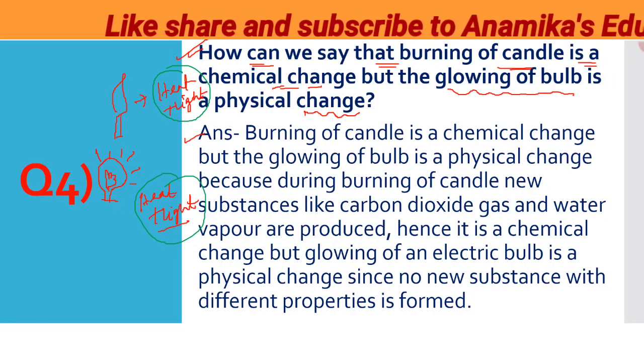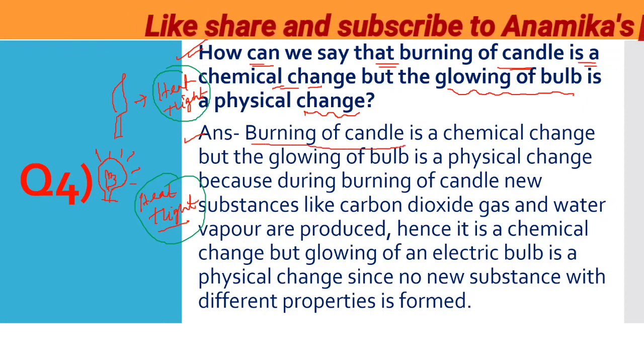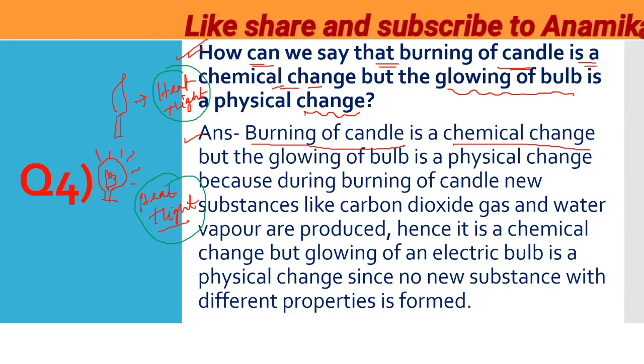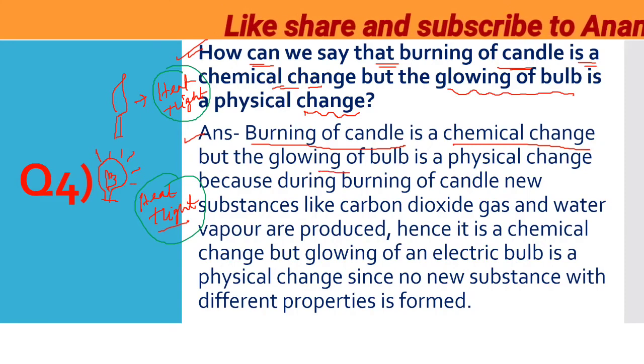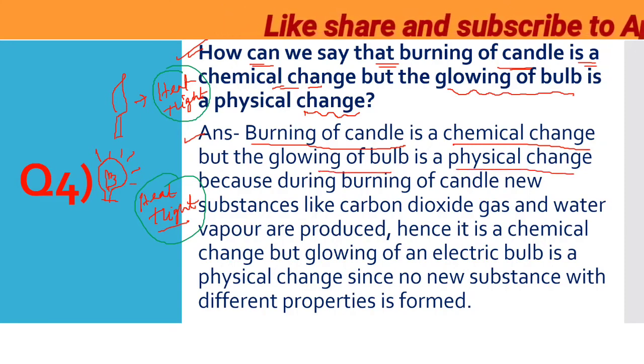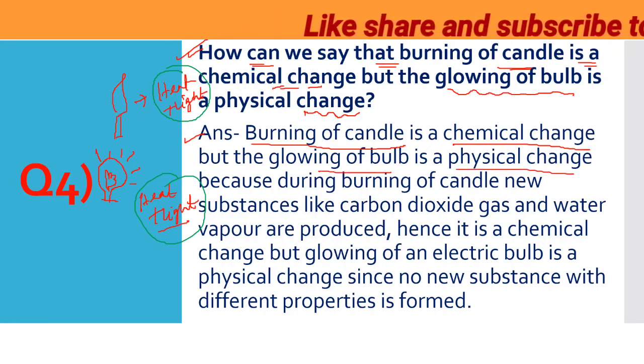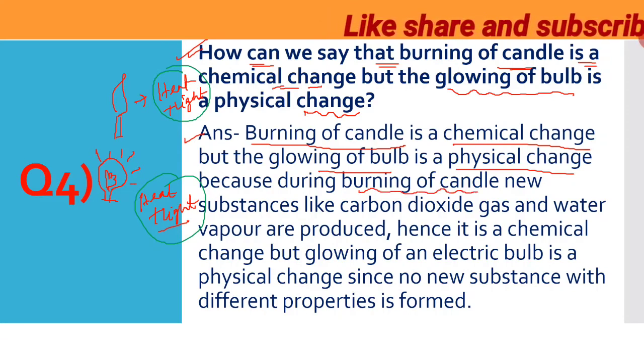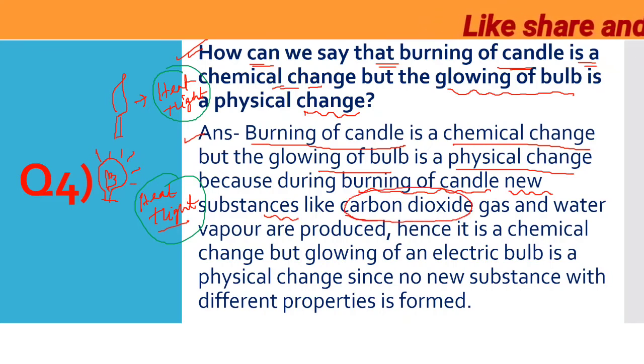The answer goes as burning of candle is a chemical change but glowing of a bulb is a physical change, right? Because during burning of a candle, new substances, okay, are formed, that is carbon dioxide gas, right?